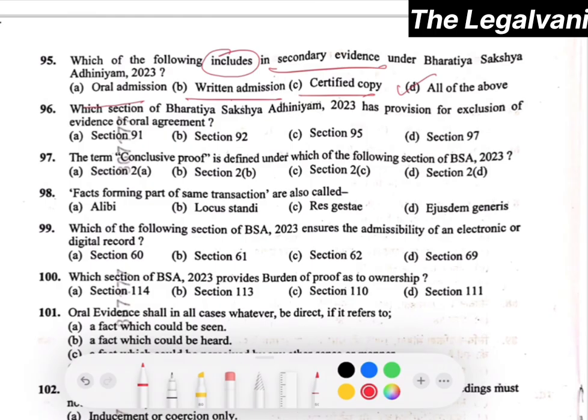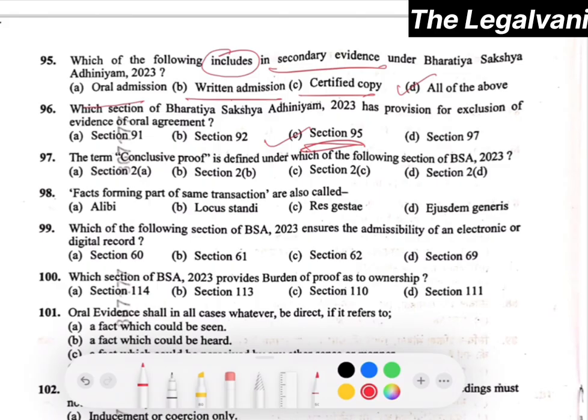So question number 96. Which section of BSA has a provision for exclusion of evidence of oral agreement? So the right answer would be option C, that is section 95. Now, question number 97. The term conclusive proof is defined under which of the following sections of BSA 2023?